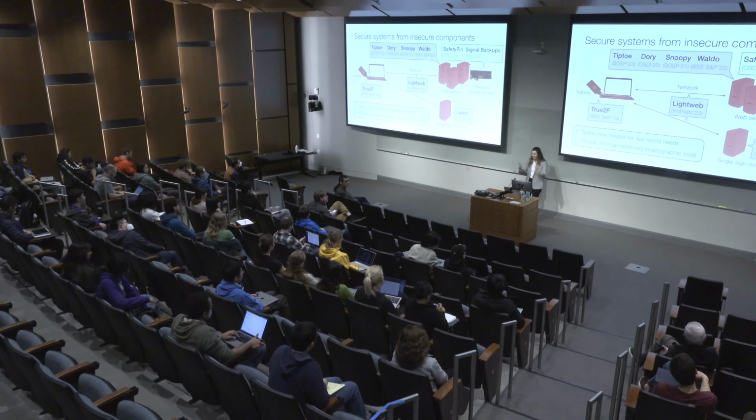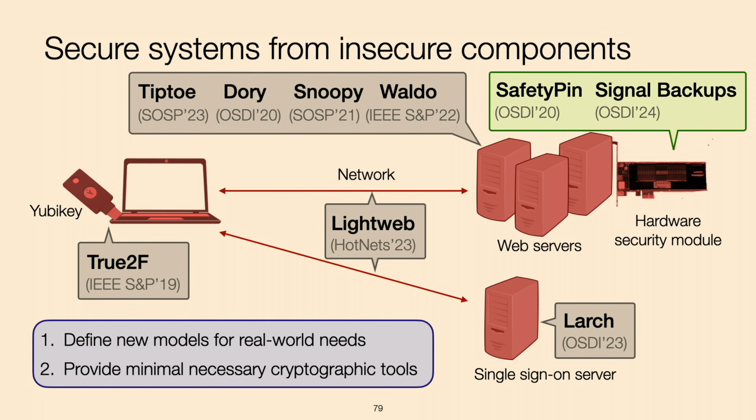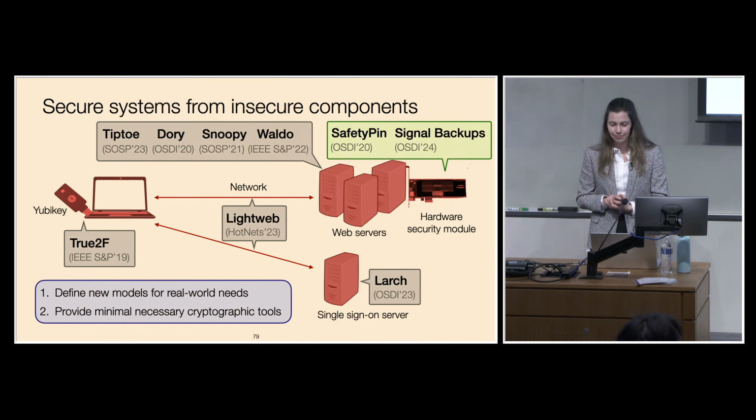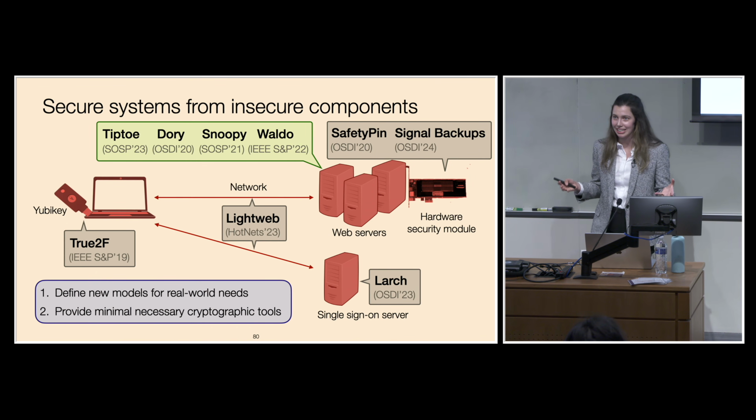OK, so I'll zoom back out here. I talked about how we can define a new model in SafetyPin where we can have the benefits of secure hardware devices without having to completely trust them. And we can do this by tailoring the cryptographic tools to these limited embedded devices that have limited compute, communication, and storage constraints. And so in this talk, I focused primarily on my work on protecting user credentials, but I want briefly to mention my work on protecting user queries.